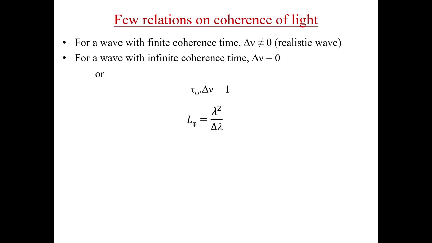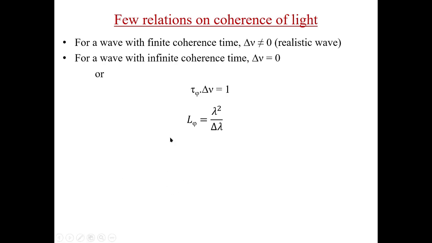The bandwidth in terms of frequency is theoretically zero for a wave with infinite coherence, while that for a wave with finite coherence time is non-zero. The coherence time and frequency bandwidth are related as shown, or we can say that they are inversely proportional to each other.